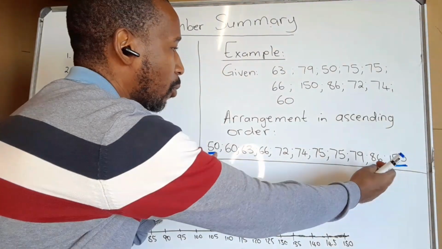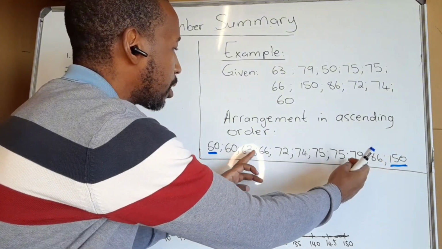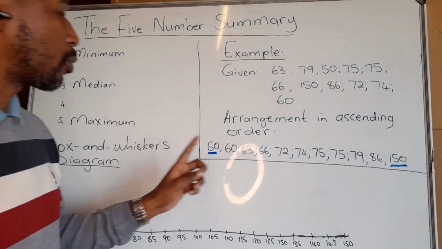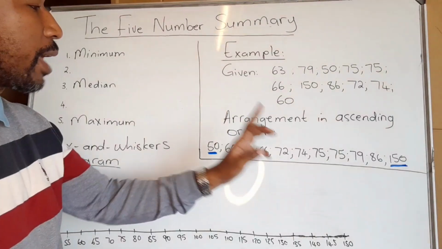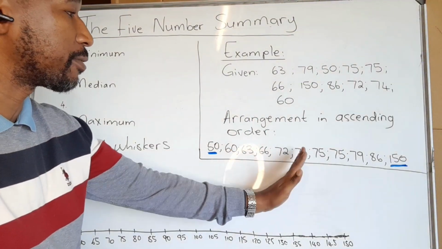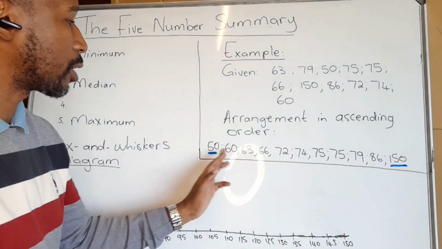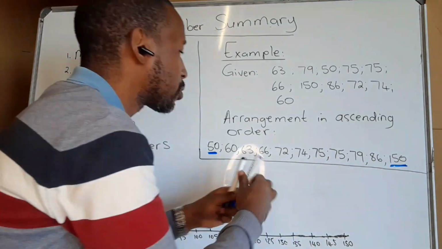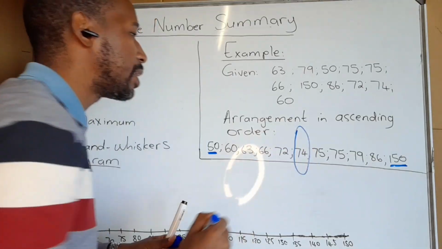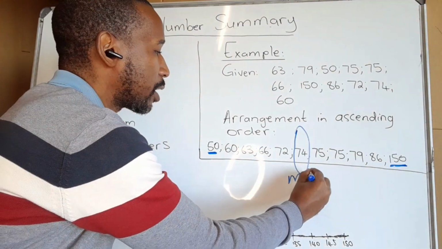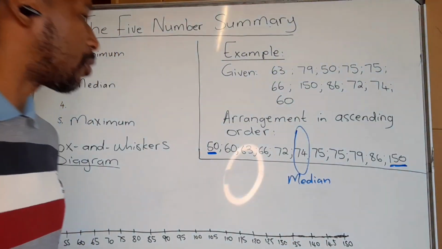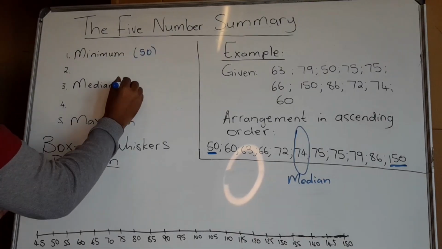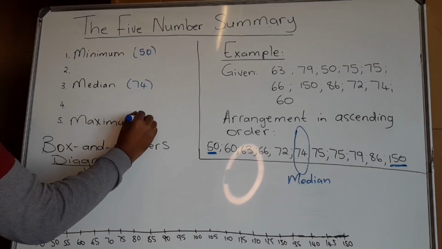So here we have positions 1, 2, 3, 4, 5, 6, and 7 and so on. What we will have is that the middle number will be at position 6, because then it splits the 11 numbers into 5 this side, 1, 2, 3, 4, 5, and 5 this side, 1, 2, 3, 4, 5. So this here is our median. That would be our median right there. So in this data set, let me just put them here. The minimum would be 50, the median would be 74, and the maximum is 150.